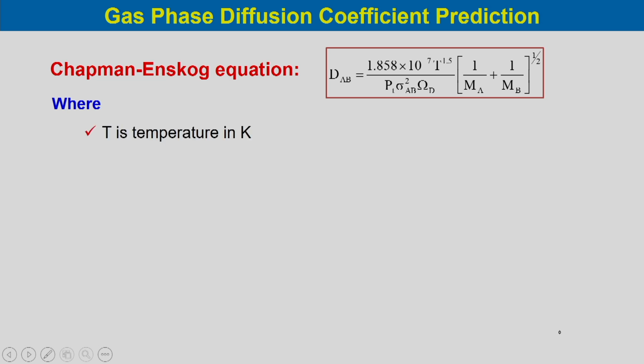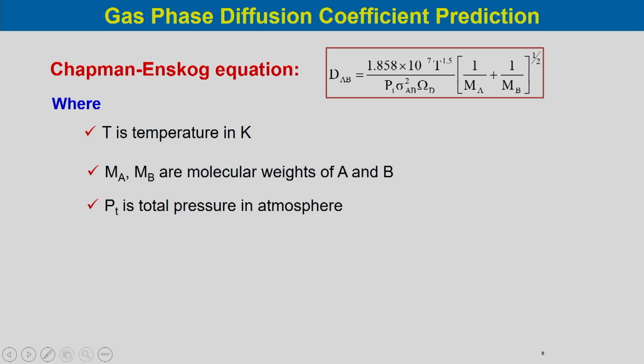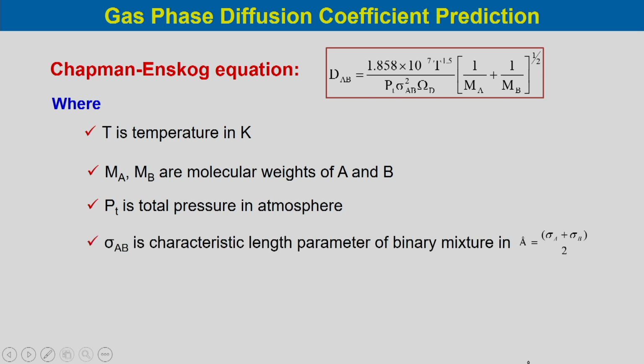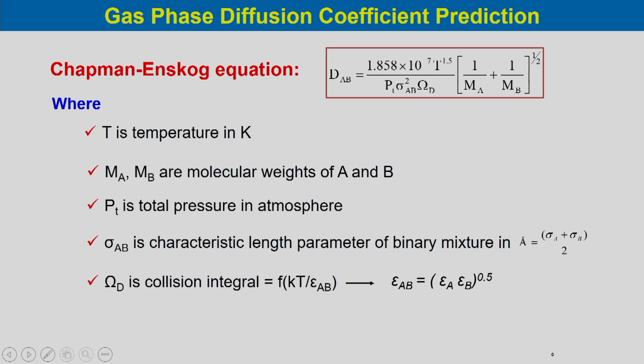In this case, T is the temperature in Kelvin, Ma and Mb are molecular weights of A and B, Pt is the total pressure in atmosphere, sigma AB is the characteristic length parameter of the binary mixture in angstrom, which is sigma A plus sigma B by 2, zeta D is the collision integral, which is a function of kT divided by epsilon AB. And epsilon AB is epsilon A into epsilon B to the power 0.5.